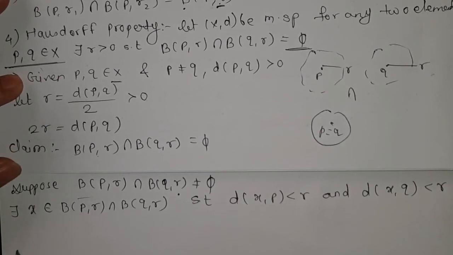Now we have studied the triangle inequality.